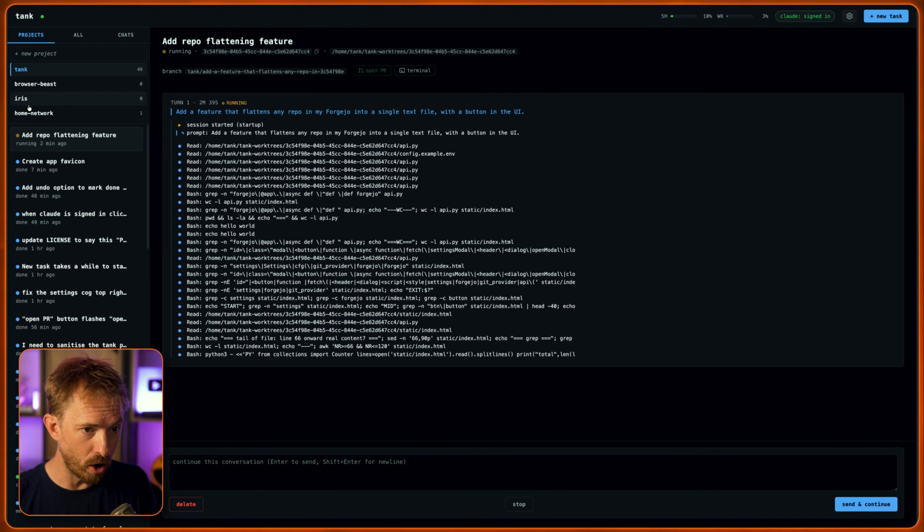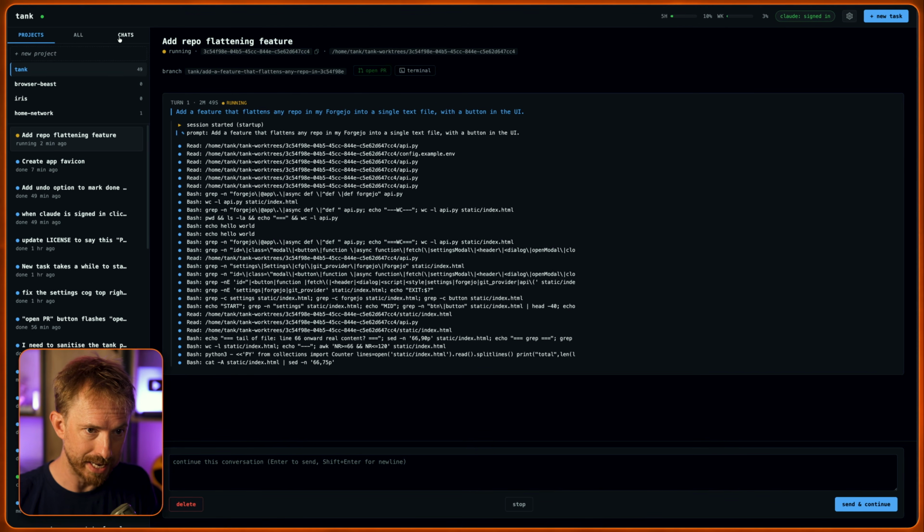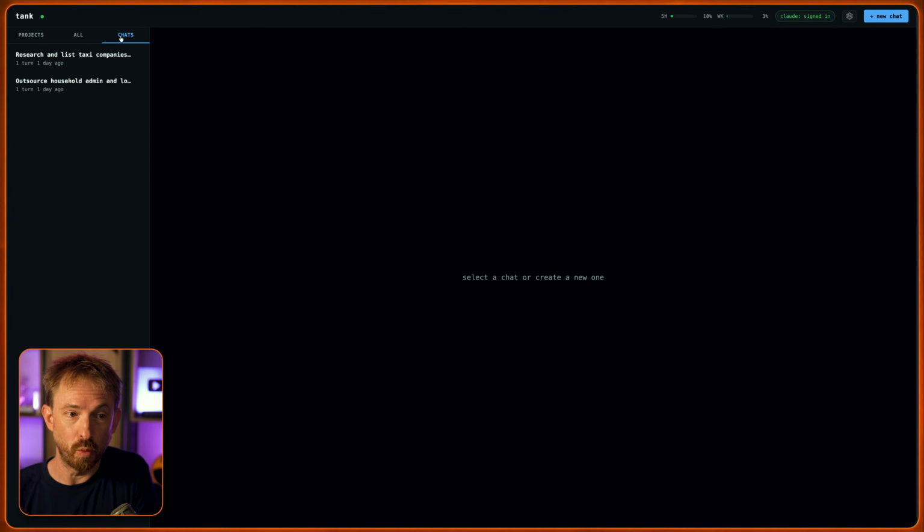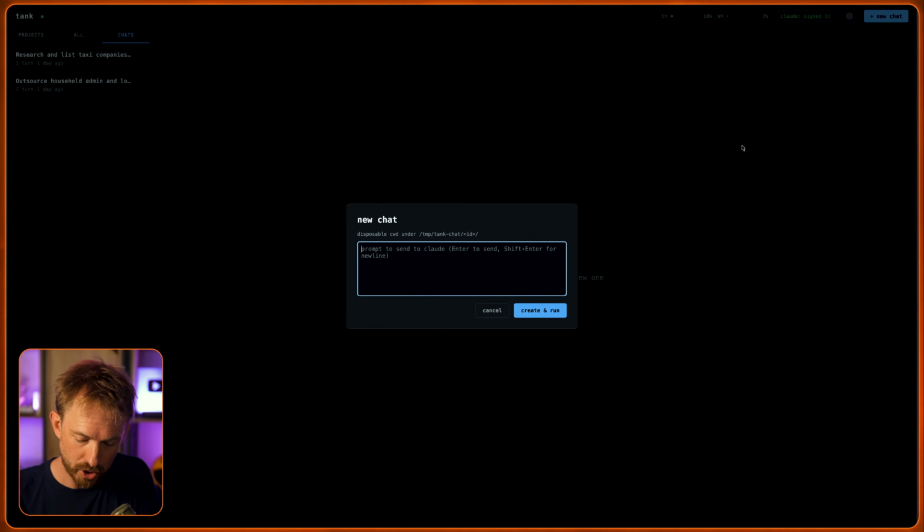Now, here's the coolest thing about what I've built. I can obviously work on different projects right here in my projects tab. I can see all chats here, but I can actually have a chat with Claude Code. And you can see I've been researching taxi companies and household admin. So I can chat with Claude Code like a general LLM. So I could say something like, find the best Mexican food in Limassol, Cyprus.